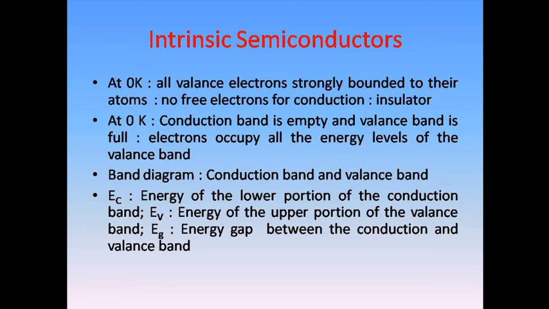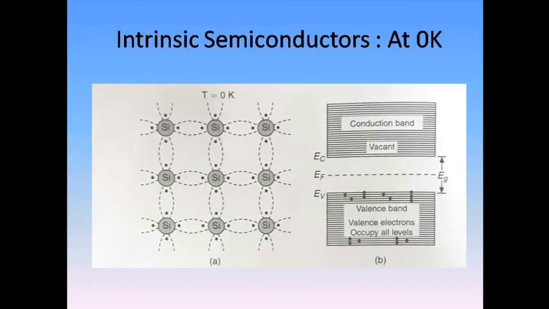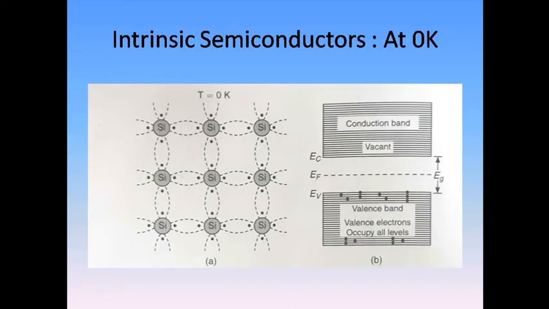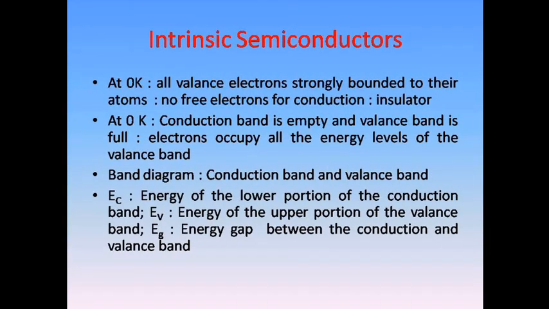What happens at 0 Kelvin is that all the valence electrons are strongly bonded to their atoms, so no free electrons are there for conduction. A very important thing to remember is that at 0 Kelvin all the valence electrons are strongly and covalently bonded to the atom. When there are bonded electrons, there are no free electrons. If there are no free electrons, there is no possibility for conduction. So at 0 Kelvin, all semiconductors behave as an insulator.